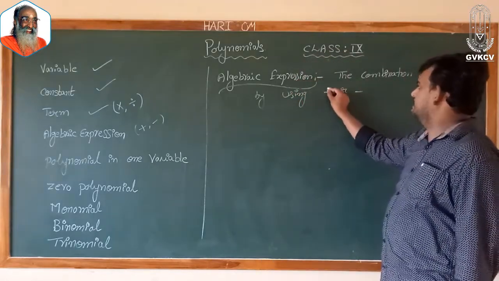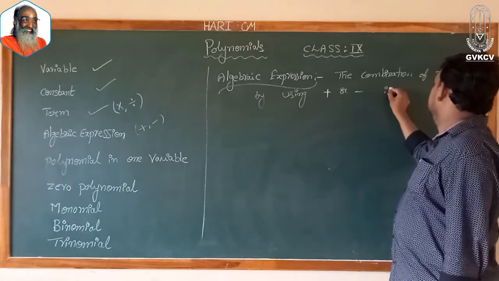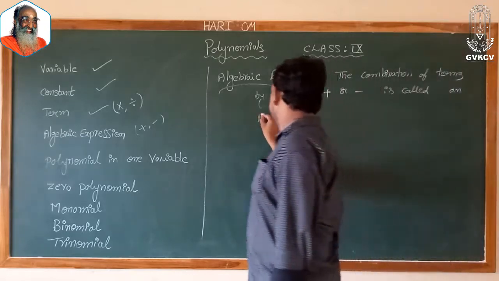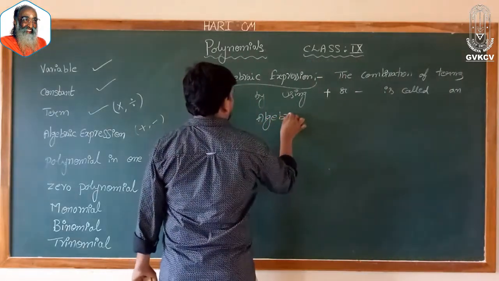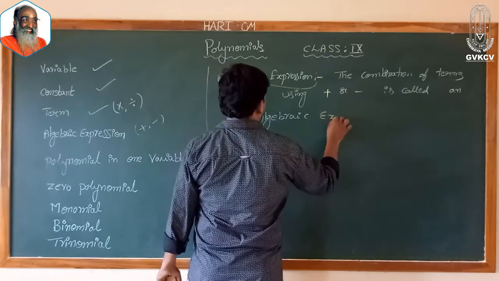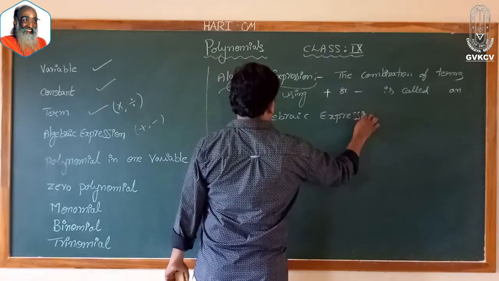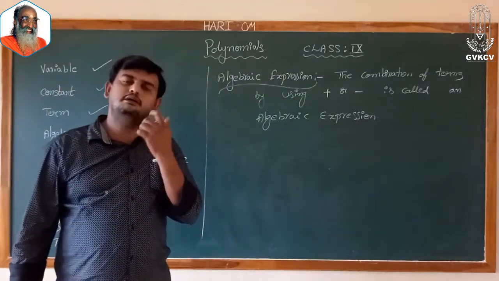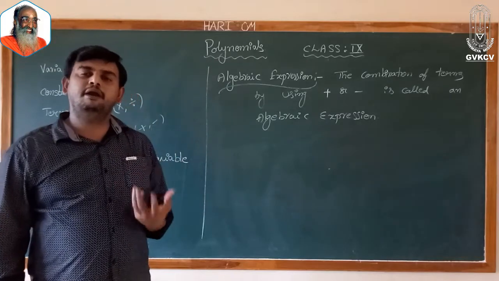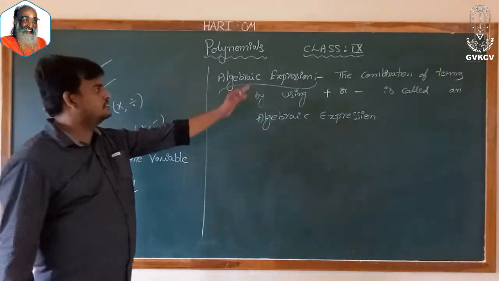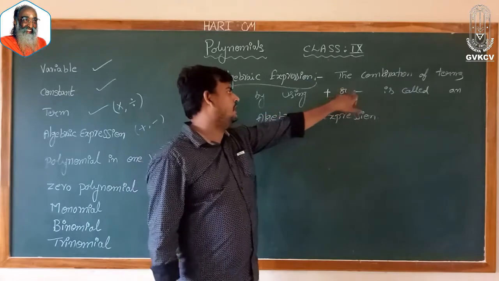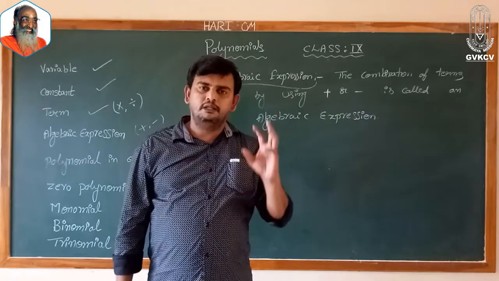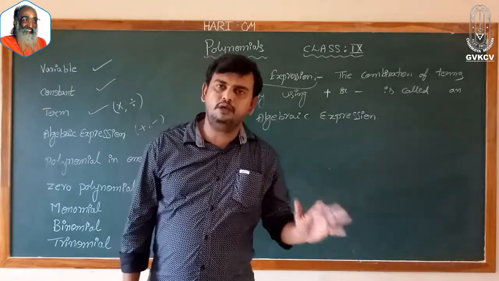It is called an algebraic expression. So what we are doing here is combining the terms. By combining the terms, using the symbols of addition and subtraction, we have a new form that is called an algebraic expression.